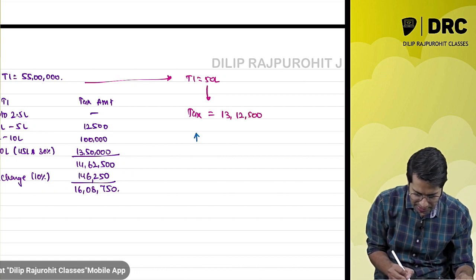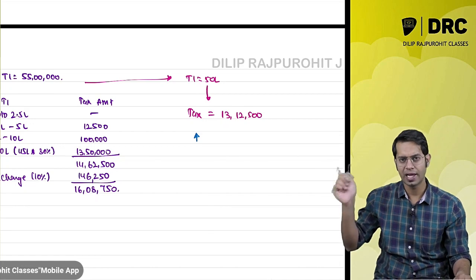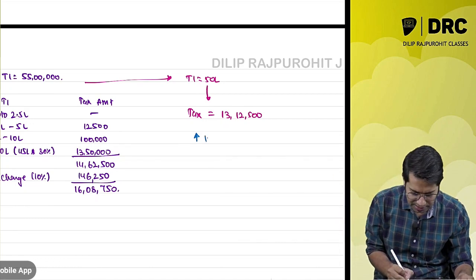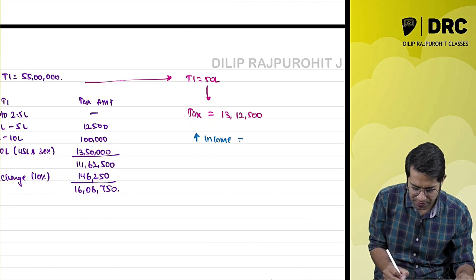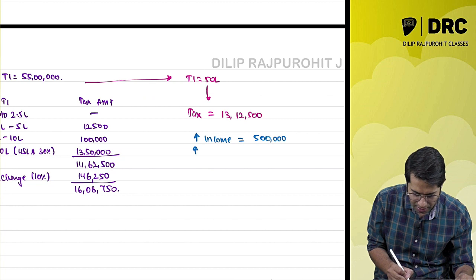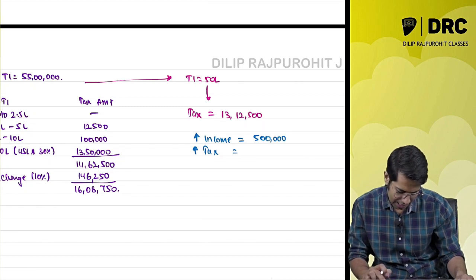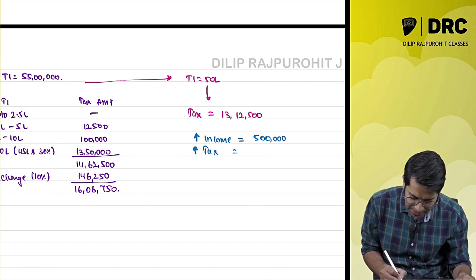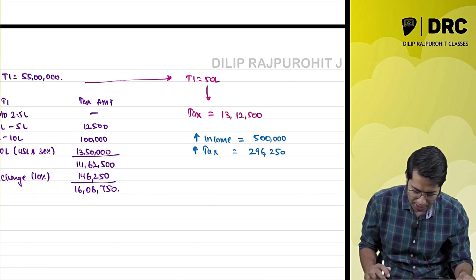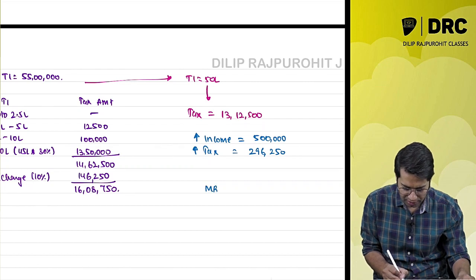Now, what is the increase in income from 50 lakhs to 55 lakhs? The income has increased by 5 lakh rupees. And what is the increase in tax? The increase in tax is 16 lakh 8,750 rupees minus 13 lakh 12,500. The increase in tax is 2,96,250 rupees.